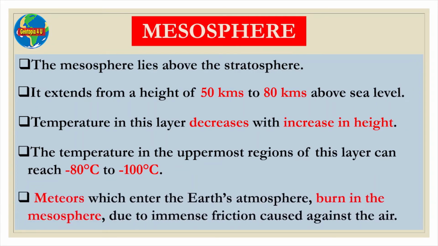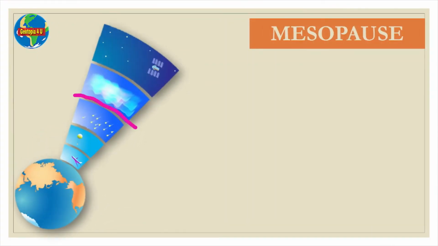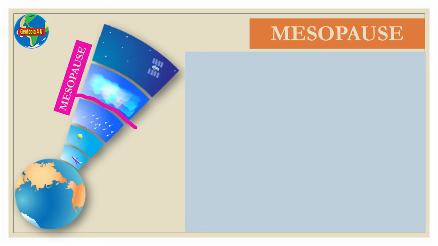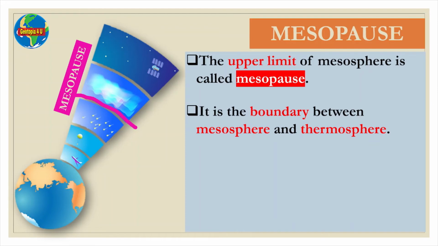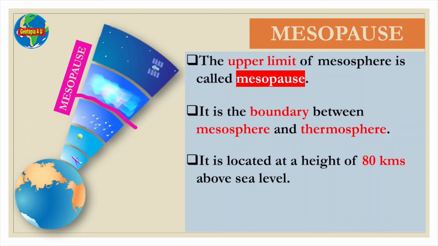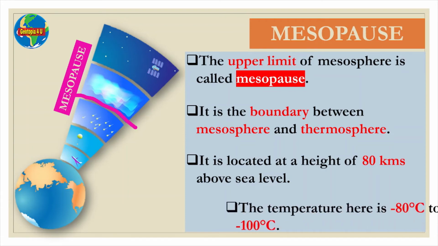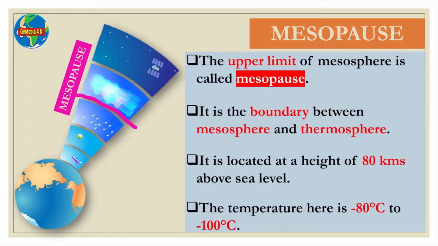Meteors which enter the Earth's atmosphere burn in the mesosphere due to immense friction caused against the air. Now we will have a look at the mesopause. The pink line here in this picture represents the location of the mesopause. The upper limit of the mesosphere is called the mesopause. It is the boundary between the mesosphere and the thermosphere. It is located at a height of 80 kilometers above sea level. The temperature here is minus 80 degrees Celsius to minus 100 degrees Celsius.